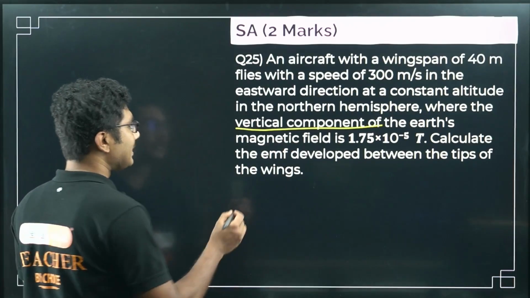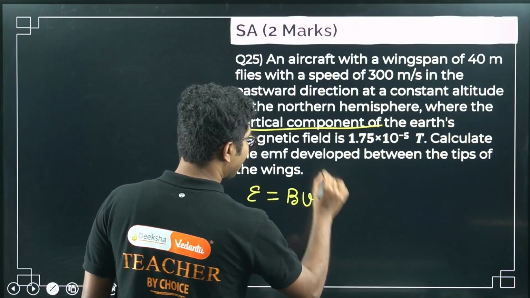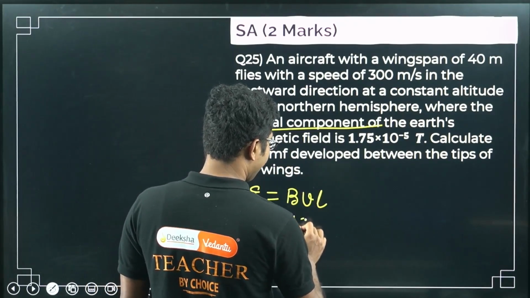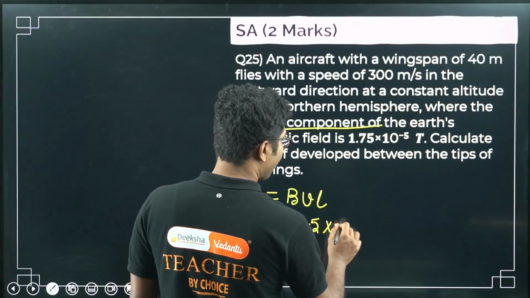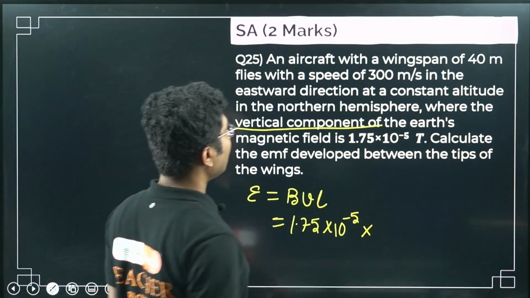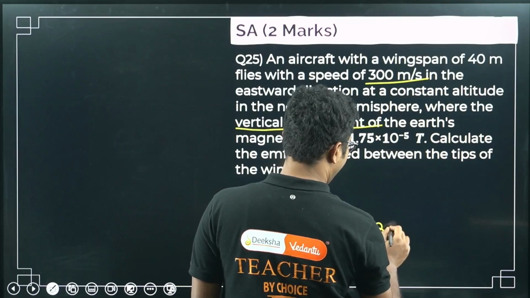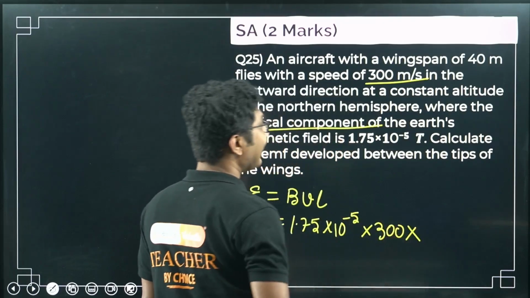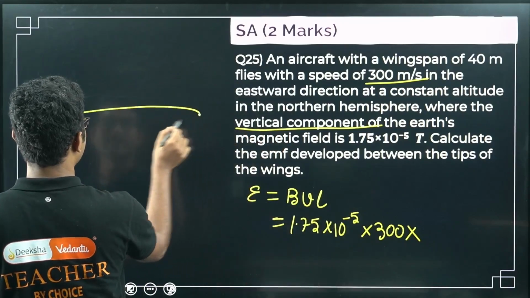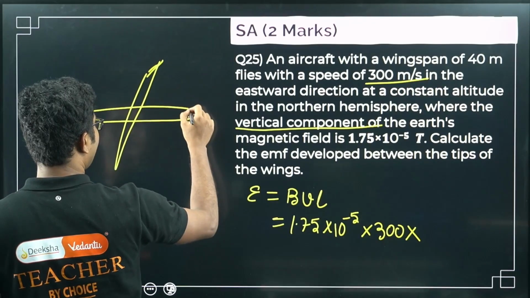This is basically a problem based on the motional EMF. We have learned the formula BVL. So B is given as 1.75 times 10 to the power of minus 5. Velocity is given as 300 meter per second. L is the wingspan. Wingspan means when the plane is flying like this, so this is the plane, this is the cockpit.